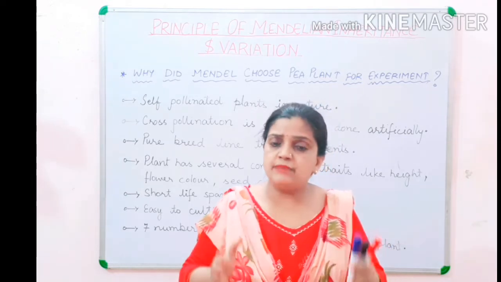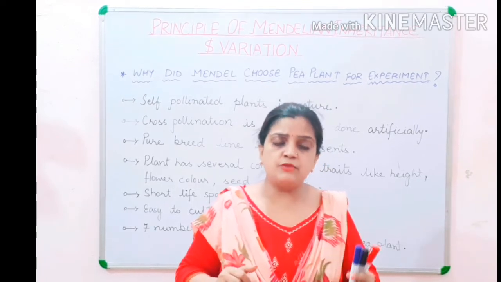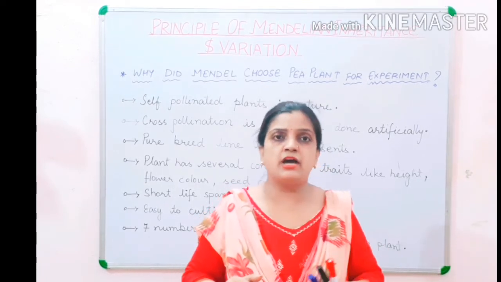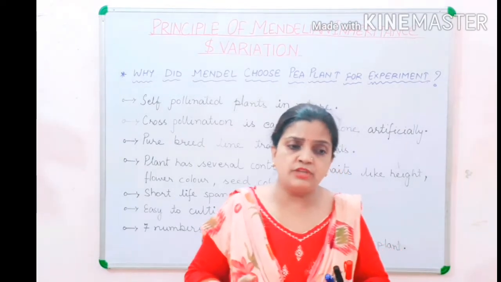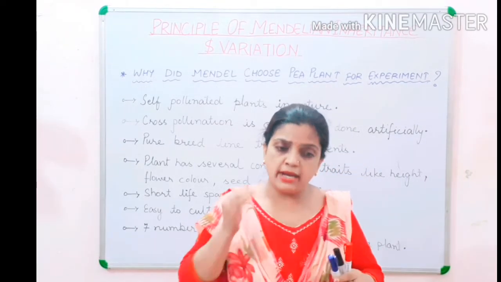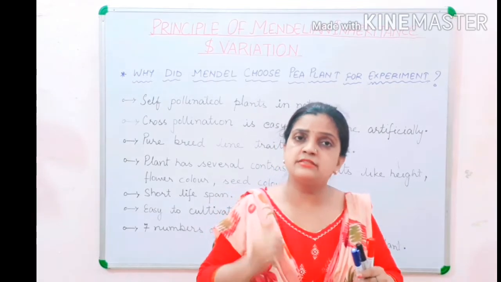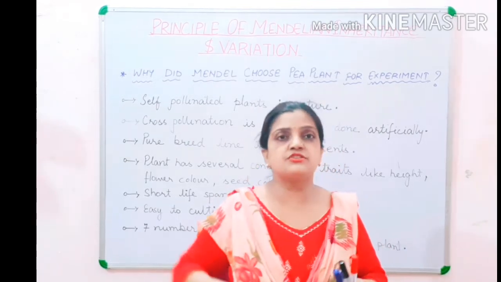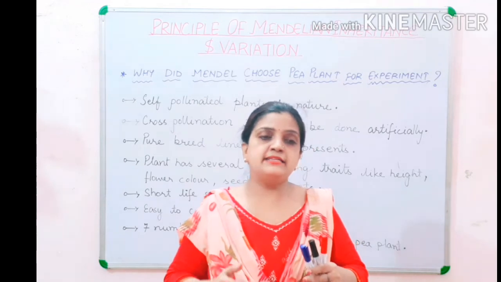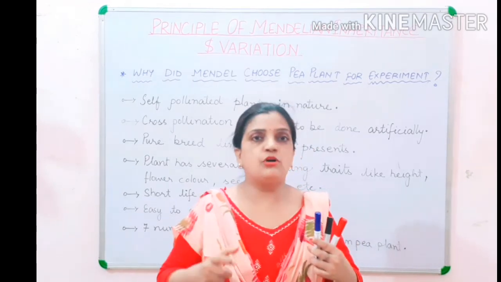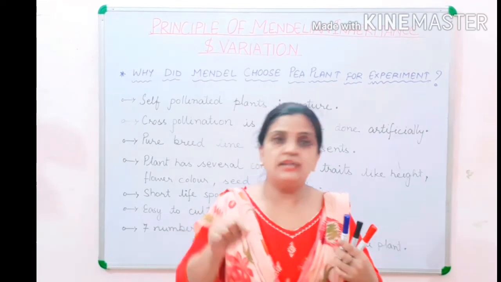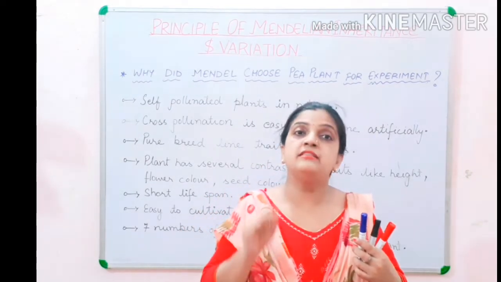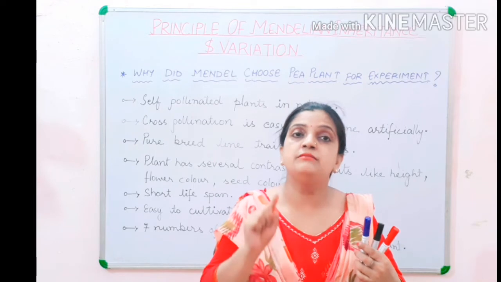Why, in the same type of plant, some have white flowers and some have purple flowers? Why are some plants tall and some dwarf, shorter in size? Many questions struck his mind, and he tried to get answers to them, and that was the turning point, children, in the life of Gregor Johann Mendel.